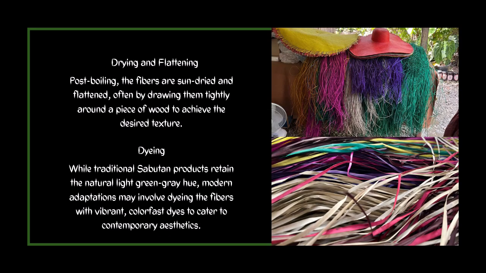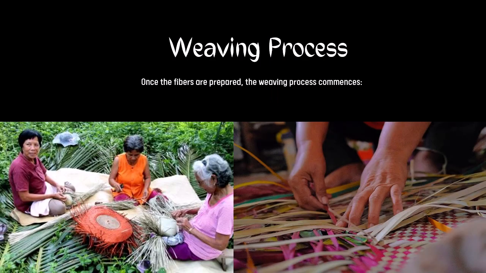Okay, next is drying and flattening. Now, after boiling, the fibers are then sun-dried and flattened, often drawing them tightly around a piece of wood to achieve its desired texture. And lastly, we have the dyeing. Okay, colora na siya. While traditional sabutan products retain the natural light green or gray hue, modern adaptations may involve dyeing the fibers with vibrant, color-fast dyes to cater to contemporary aesthetics.